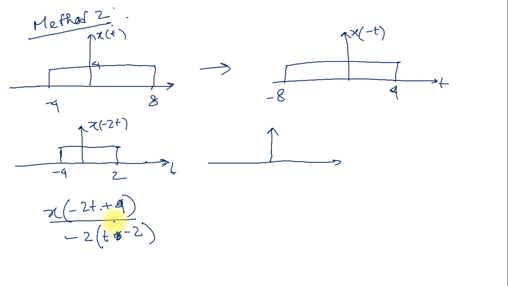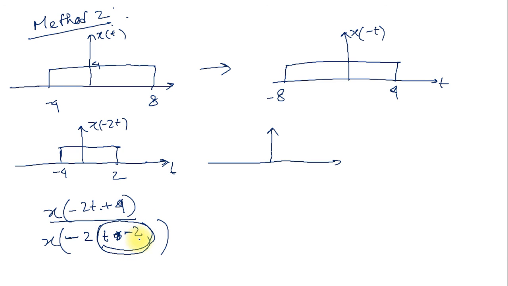For drawing this signal, we need to draw x of minus 2 under bracket t minus 2. If we multiply this minus 2 with this, we get minus 2t plus 4. Now what signal do we get?